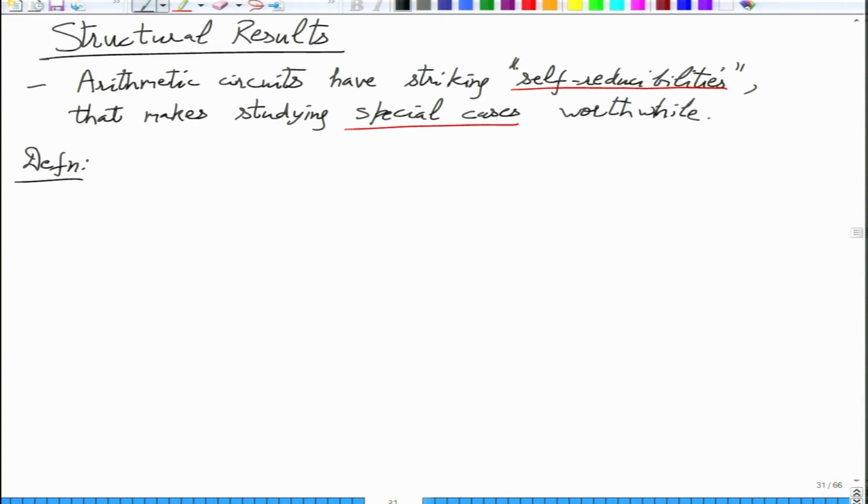So the first special property that we want to show is, a circuit computes a polynomial, let's say n-variate, degree d. So you can talk about the degree d homogeneous part. Homogeneous part means that you only want those monomials and respective coefficients where the degree is the same, say d.